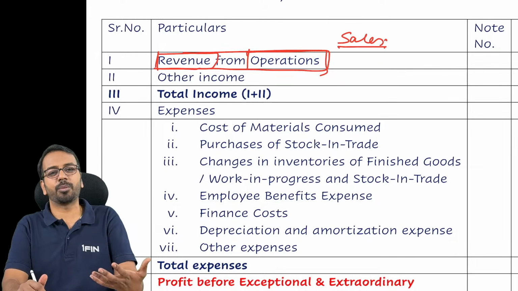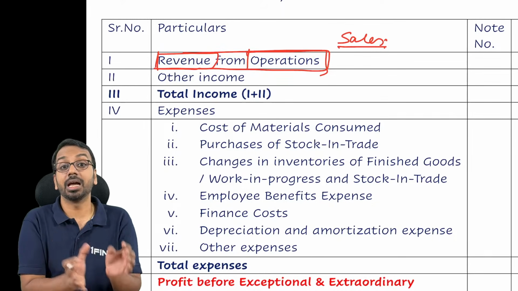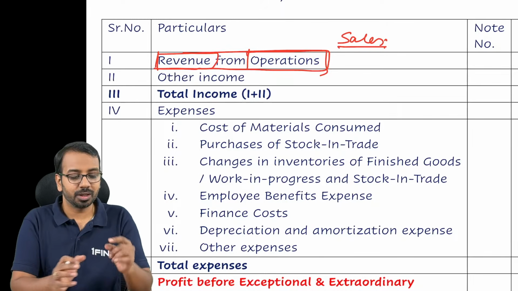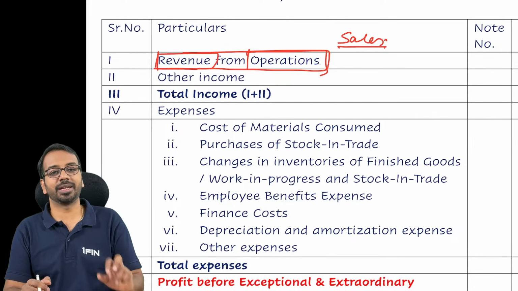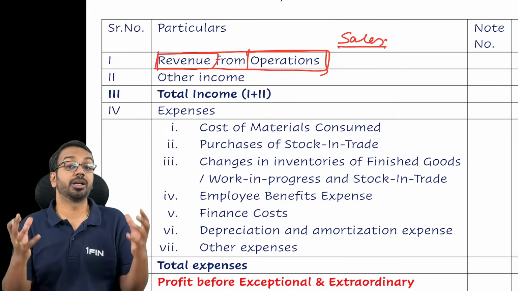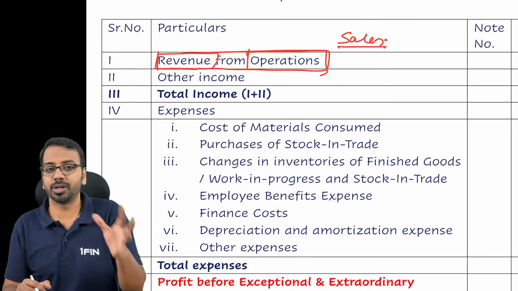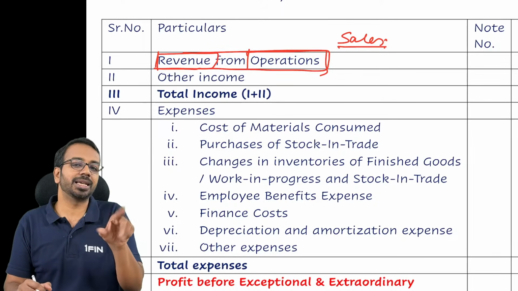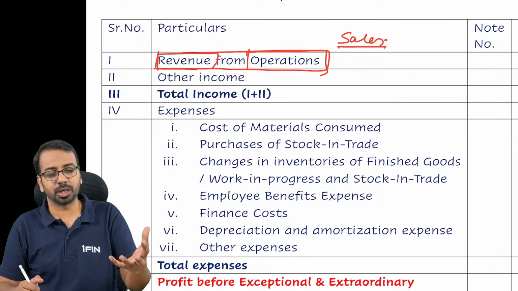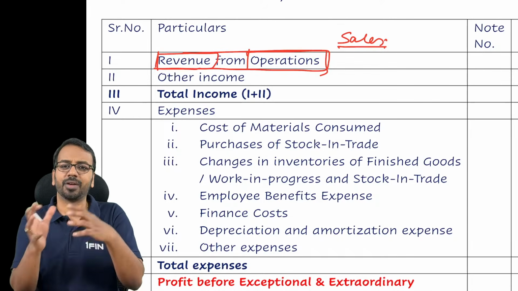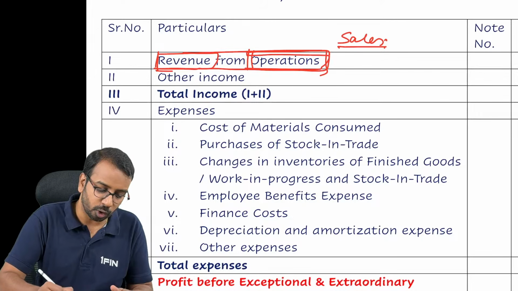Sir, what is the meaning of operation? Operation means something which is the core of the company. What does the company do on a day-to-day basis is a part of its operations. So say for example, IndigoLearn, what is our operation? To provide classes. Same thing, if you go to a computer shop, what is the operation? Buying and selling computers. If you go to Tata Motors or Maruti Suzuki, what is their operation? Manufacture vehicles and sell the vehicles, right? So that is what is called revenue from operations.